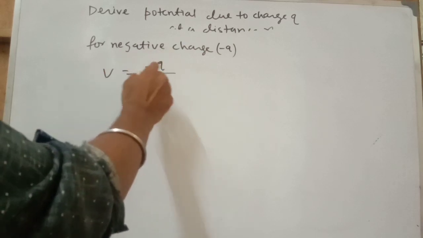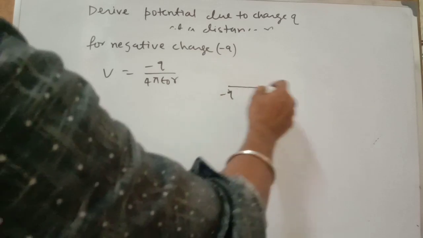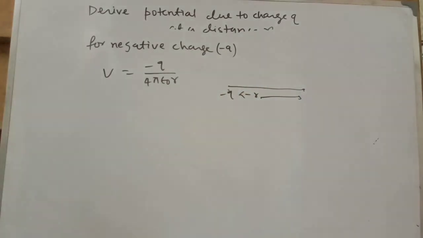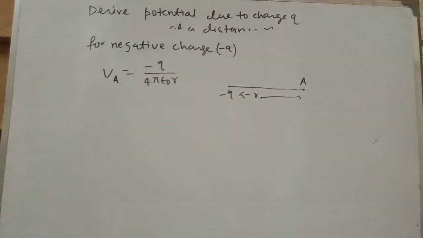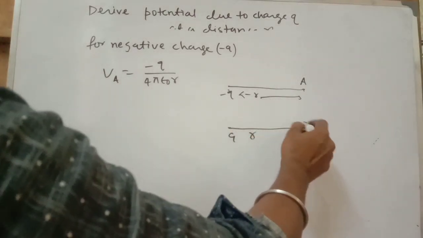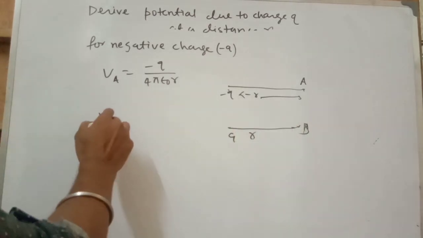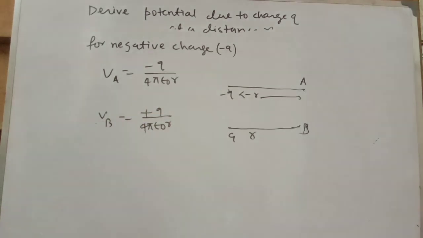So you can write minus Q by 4 pi epsilon naught, or if you take minus Q charge and you find potential at distance R, at that point let me consider A. So here the potential at A is minus Q by 4 pi epsilon naught R. If you consider a positive charge, if you find potential at a distance R at point, let me consider point B, here the potential is positive, so you can write Q by 4 pi epsilon naught R.